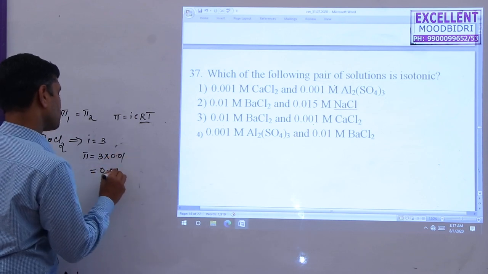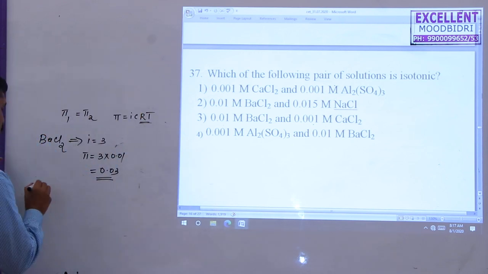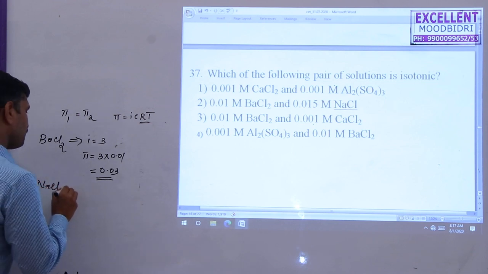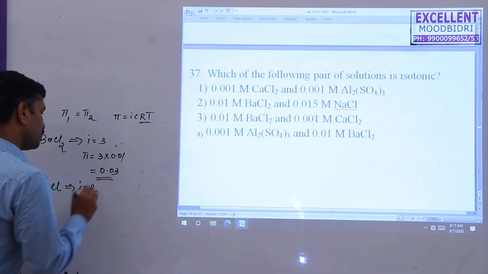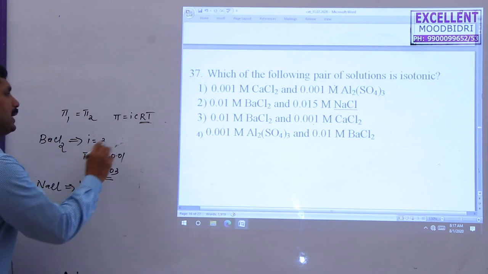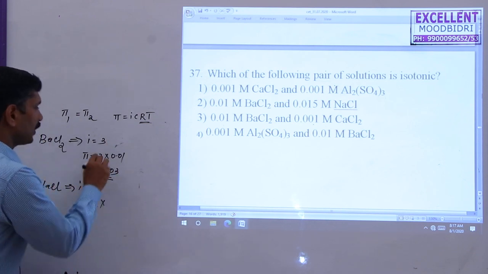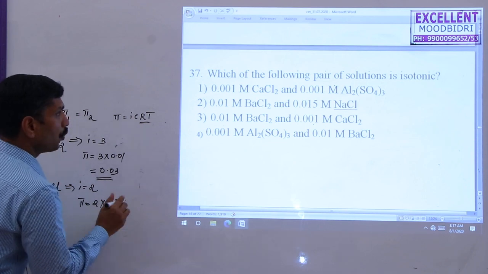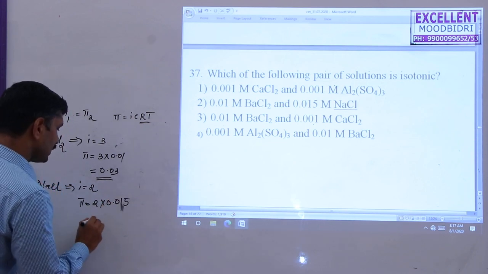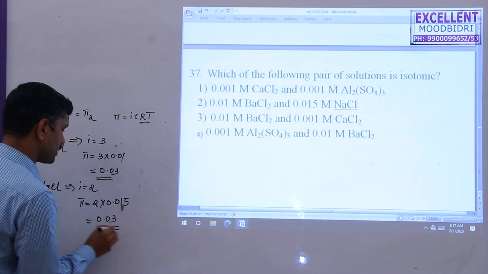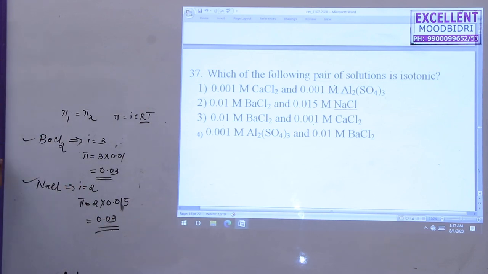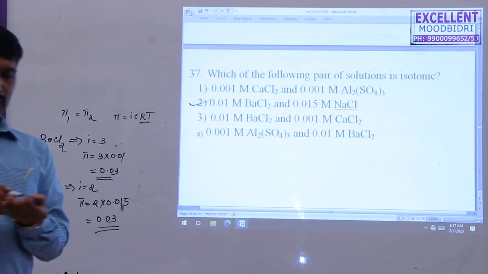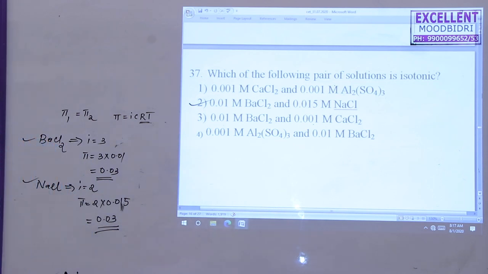The answer is 0.03. If you go for the second case, sodium chloride, the i value is 2. So pi is equal to i value 2 into the concentration of the solution, 0.0015. The answer is 0.03, you get it. So they have the same osmotic pressure. So the second option is correct here.